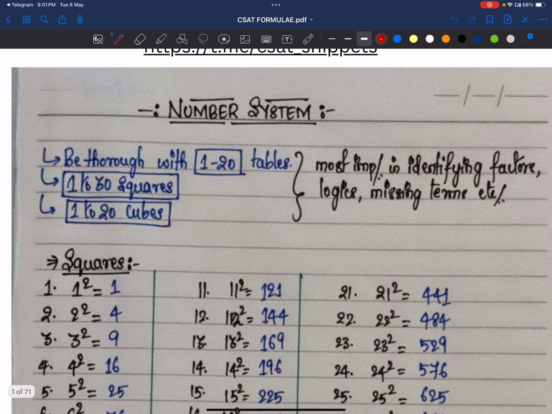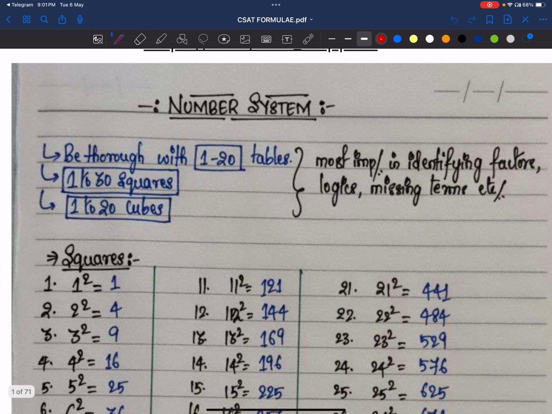This is my CSAT formula PDF, friends. I'm an electrical engineer and I prepared for GATE, engineering services examinations, and also for UPSC and all other competitive exams, state PCS exams, and I've also written a few bank exams as well.